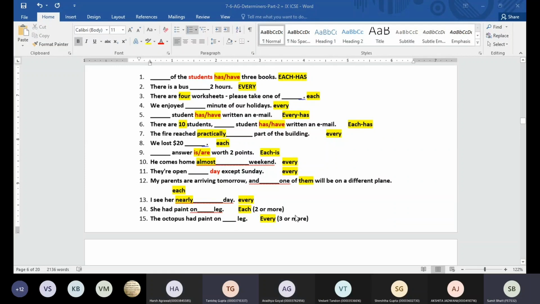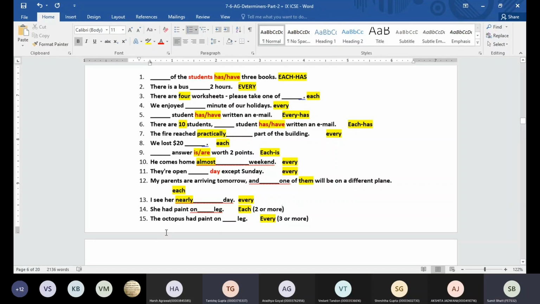Excuse me, sir. Yes, beta. In case you are using each, two or more, and in every case three or more. So, sir, after 2, 3 comes. So why are we using this 2 or more? We are saying two and more are definite numbers, and we are saying three or more are indefinite numbers.